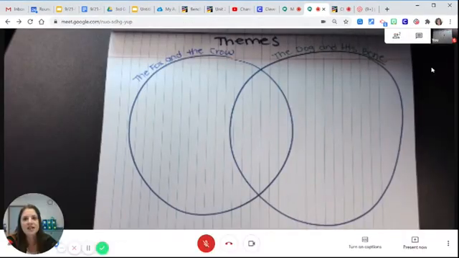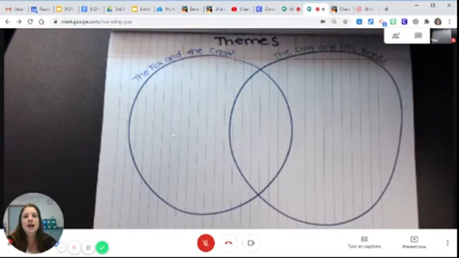So I've created a Venn diagram here to see what's the same in the themes or lessons across The Fox and the Crow and The Dog and His Bone. And in this Venn diagram, we can also contrast and see what's different.